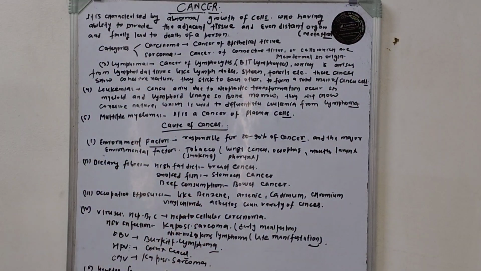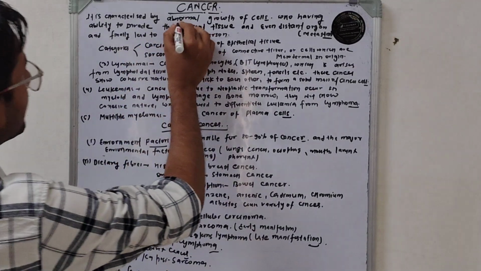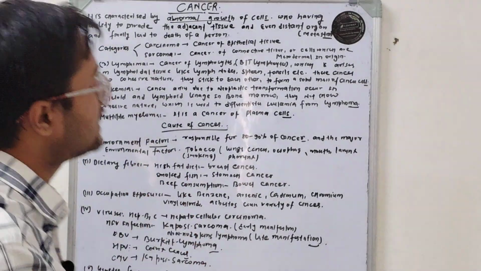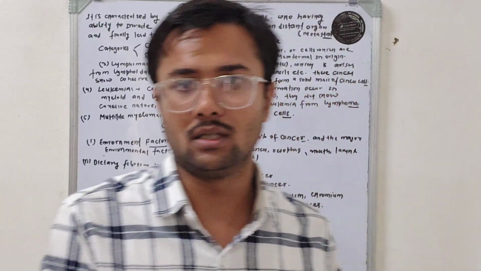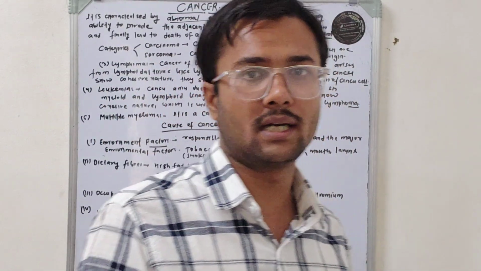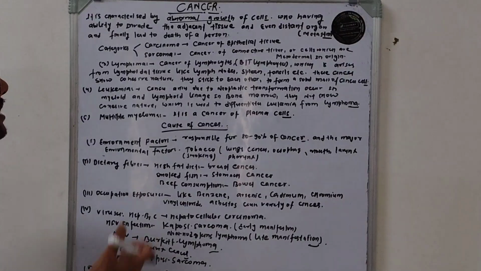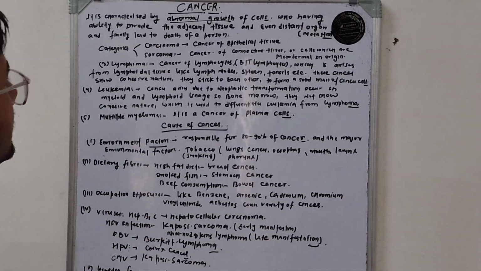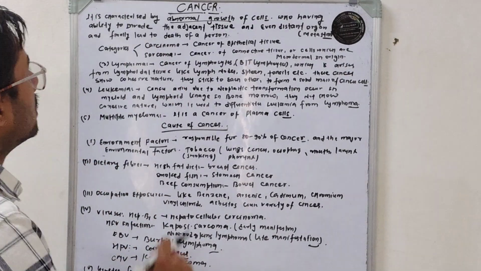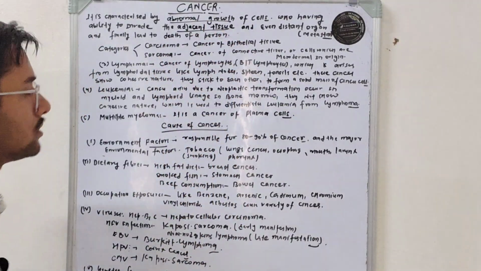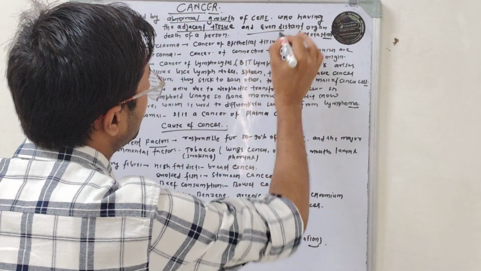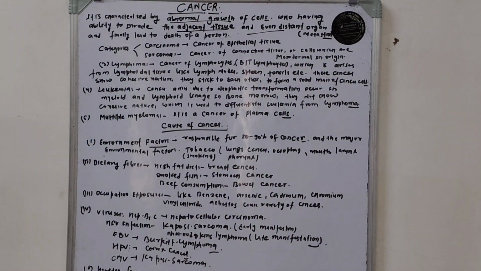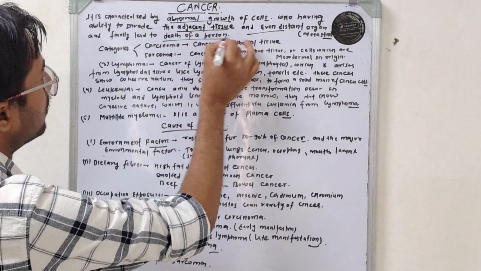Now we are going to read whatever is written on the board. Cancer is characterized by abnormal growth. Why do we call it abnormal growth? Because they lost the ability of contact inhibition, they become immortal, which is abnormal in nature. So the cancer cell is an abnormal growth of cells which invade the adjacent tissue. Due to rapid proliferation, it can invade the adjacent tissue and even a distant organ, which we call metastasis, and finally lead to the death of the person.